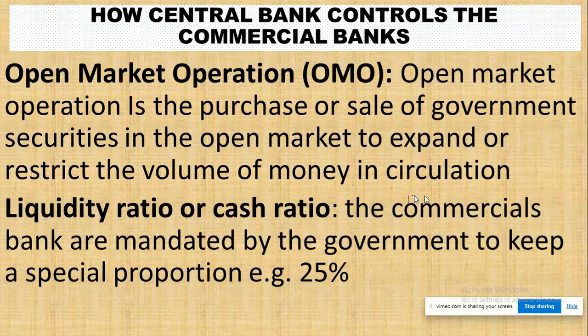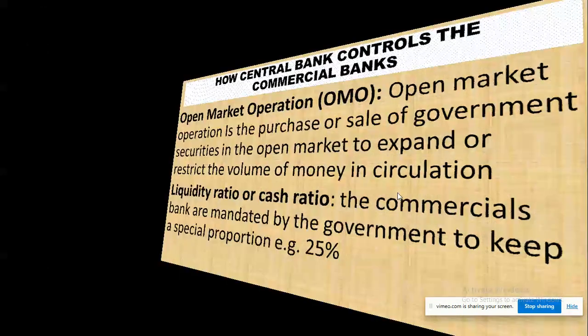So when we have too much money in circulation, the central bank makes use of this policy to make sure that we don't have too much money in circulation, and they make sure that the money is being spent well.